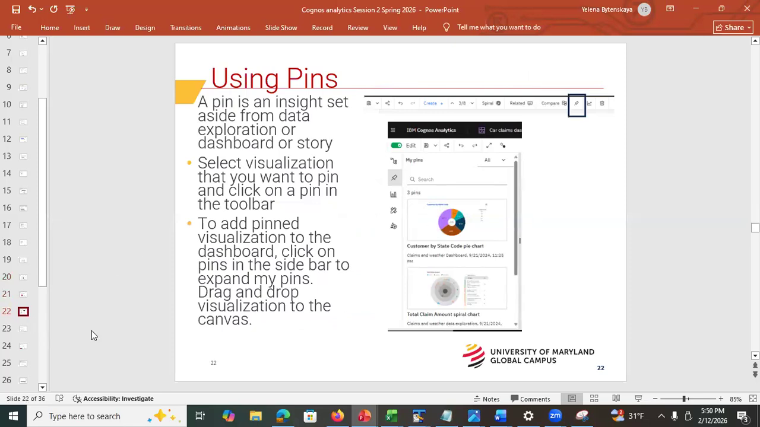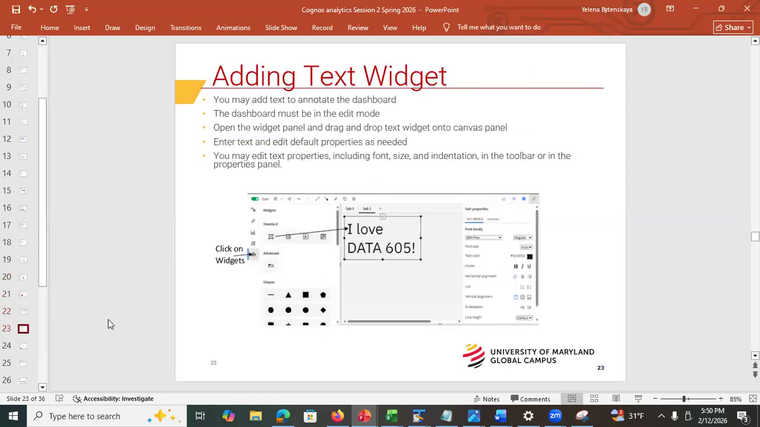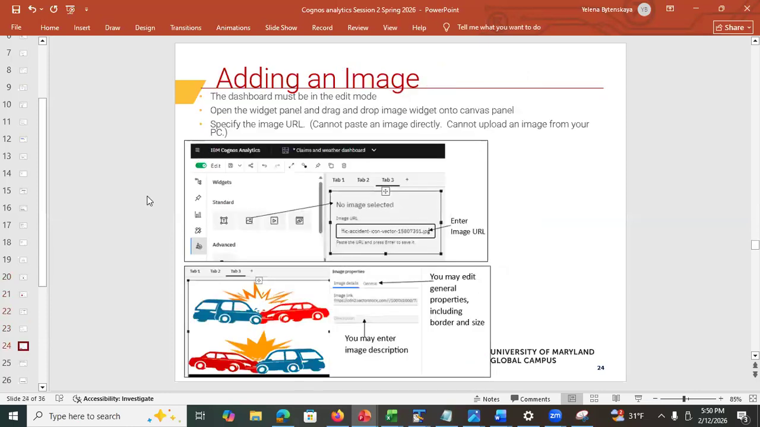And I showed you the properties of the pie chart, but you can play around. Like, see here the pins. Pin is a visualization set aside, remember? Okay, promise me that you're not going to show this slide, right? Now, this is how to add an image.